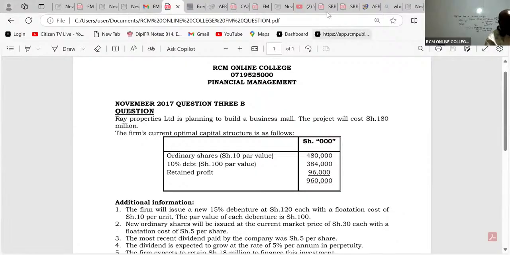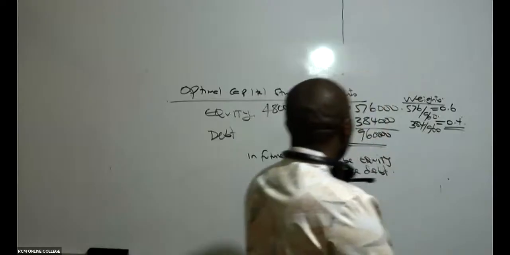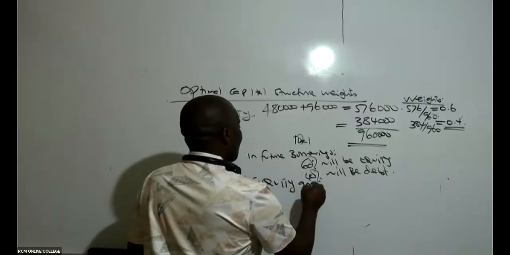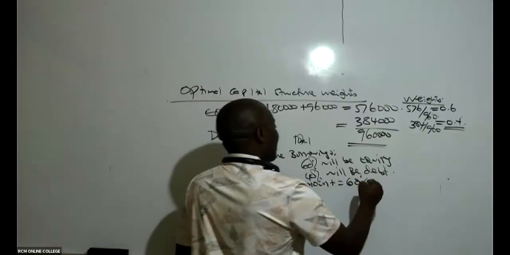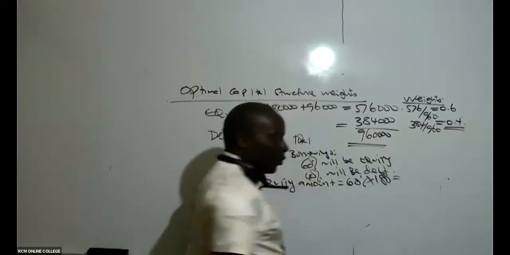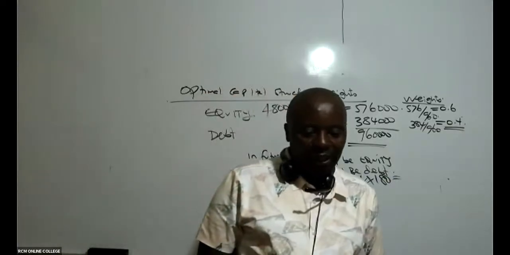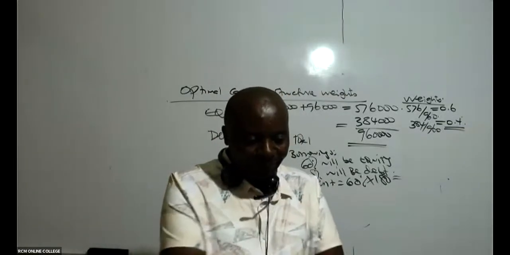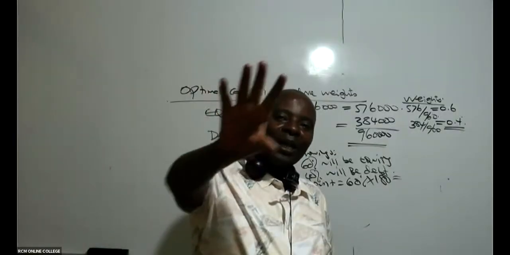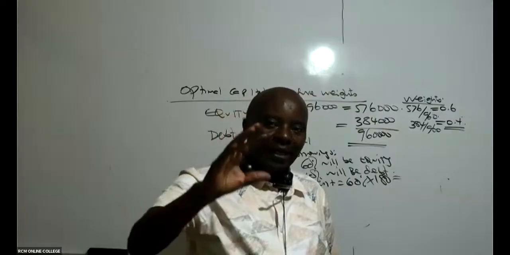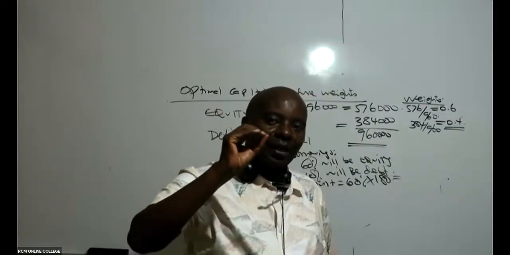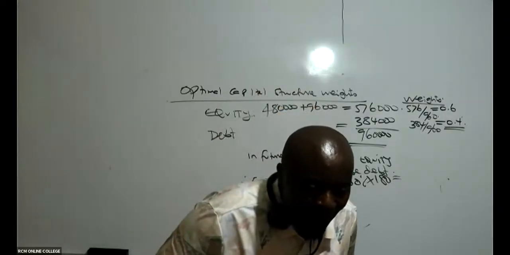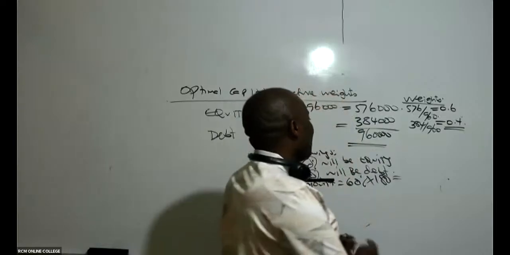So out of the 180 million, we know that 60% will be equity. Therefore, equity amount will be 60% of 180 million. So is there somebody who can give us this figure? 60% of 180 million. How much are we getting there? Because you see, the mall they are planning to construct is 180. So out of this 180, how much should be equity? How much should be debt? So according to Margaret, it is 108 million. Yeah, thank you very much.